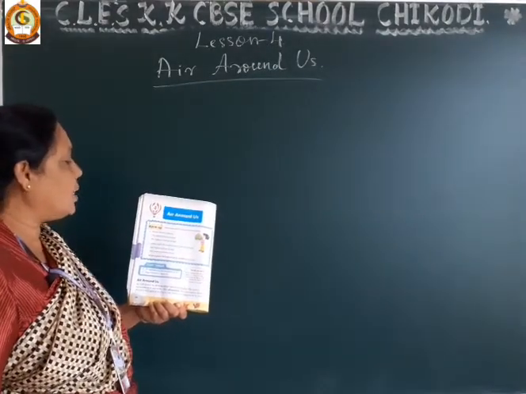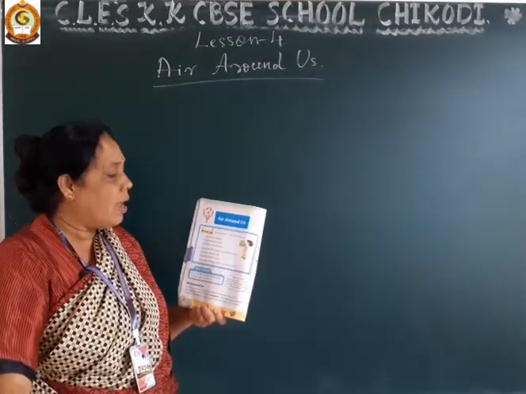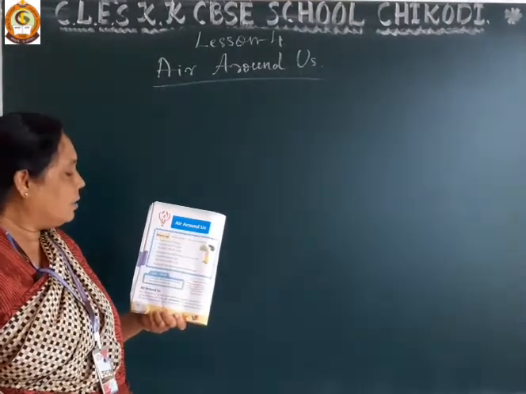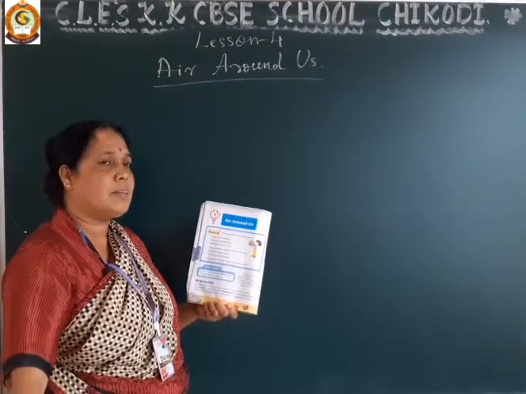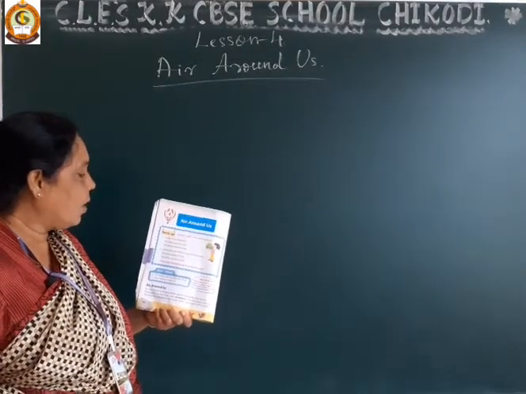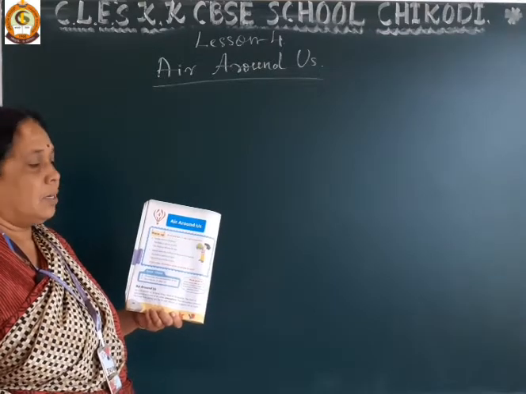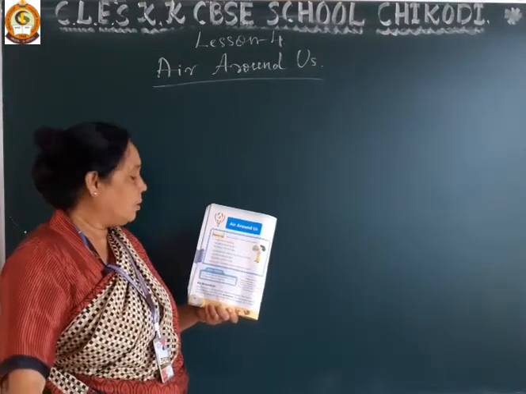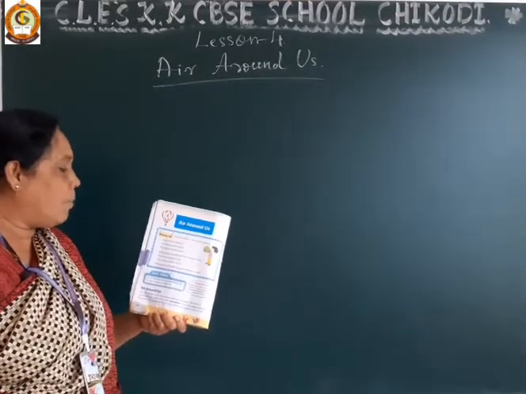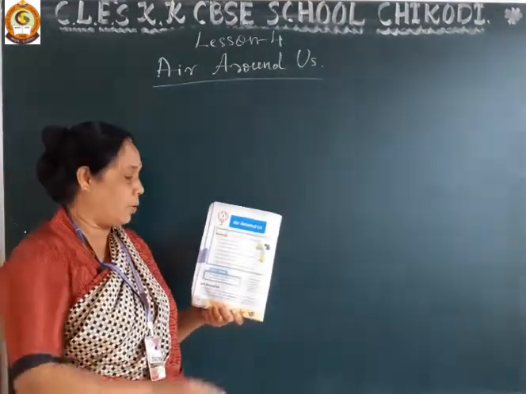Here, someone blows a balloon. In this picture you are looking at, one boy is blowing a balloon, and here two sentences are given. You have to put a right mark on the correct one. Someone blows a balloon and the balloon grows in size. And the second sentence, the balloon shrinks in size.